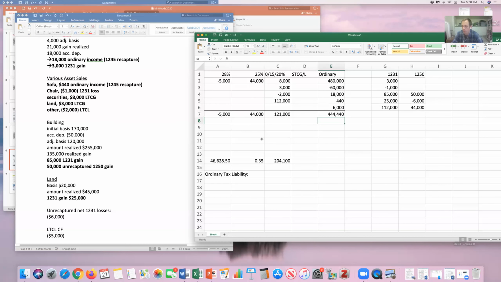I'll get 444,440 here. Now I have one number I've netted within each category.